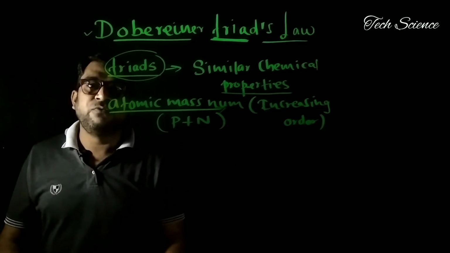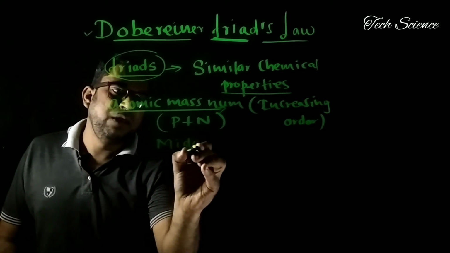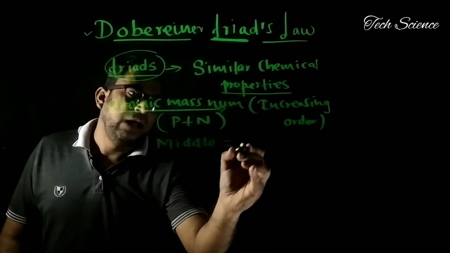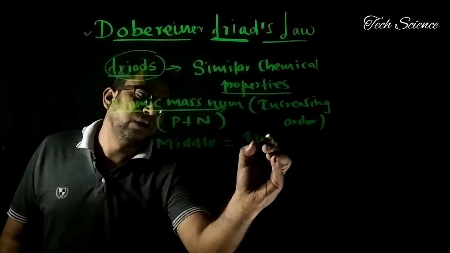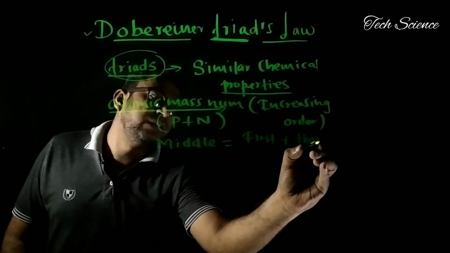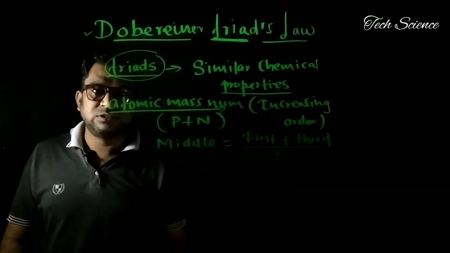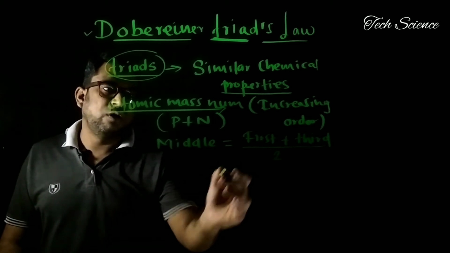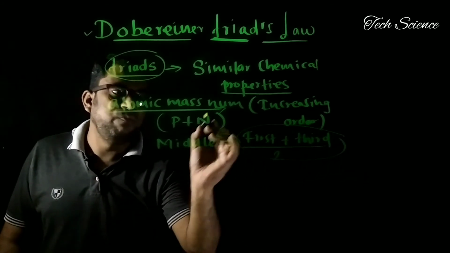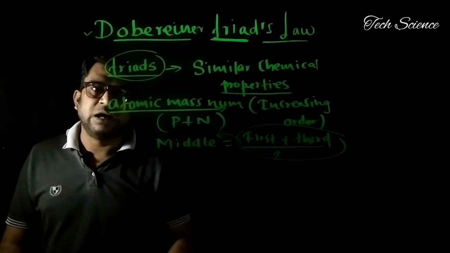Now the question is, what did he find? What is the conclusion of this law? Here the atomic mass of the middle element is approximately equal to the arithmetic mean of the other 2 elements. It means first element plus third element divided by 2. There are 2 elements, so you have to take the mean of these 2. The answer you get is nothing but the atomic mass of the middle element. So this is the basis of Dobereiner's Triads law.